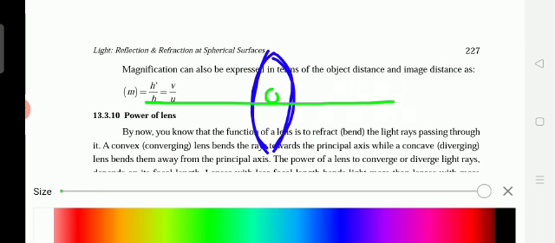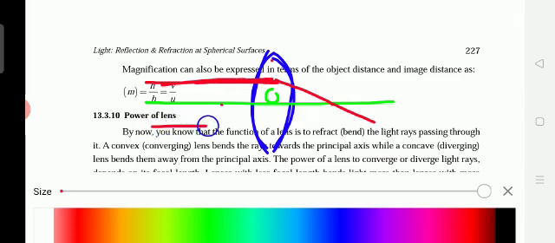The incident rays come as a parallel beam of light, parallel to the principal axis. After passing through the surface, the ray bends and goes towards the principal axis.